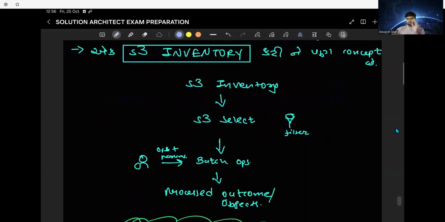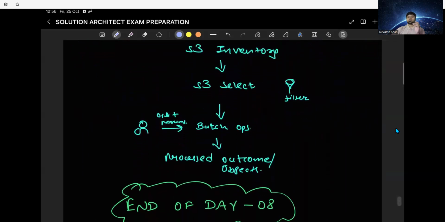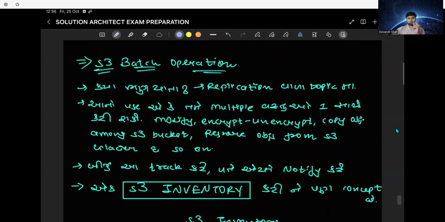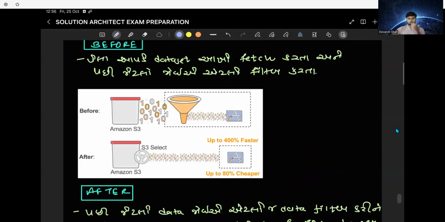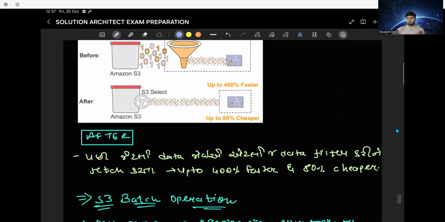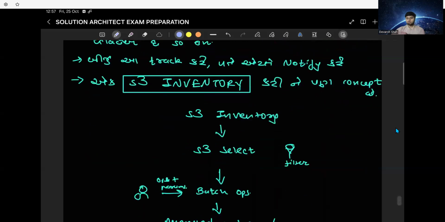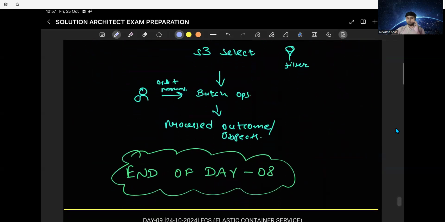And how can we use all this? In batch operations, with S3 Select. I hadn't mentioned the select part, so this is the select actually. Now, where can we use S3 Select and batch operations in one project?